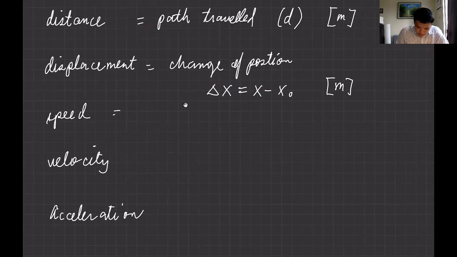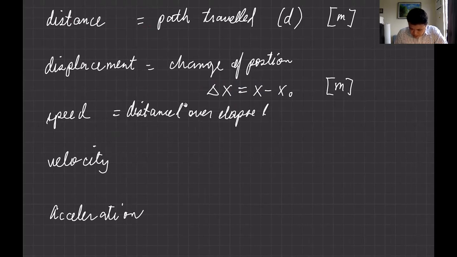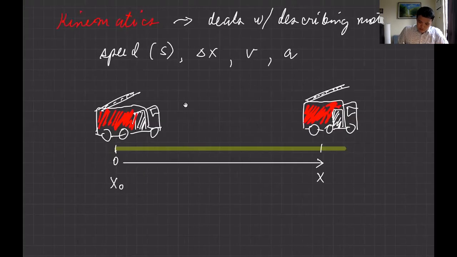Okay? But what is now speed? Speed is the distance traveled over the elapsed time. Let's call it S. And that is distance over delta t, or just call it t, distance over time. And the SI unit for speed is meter per second. So the car moves per unit of time, so we have the time of travel.